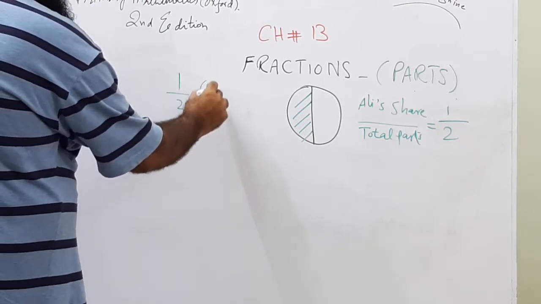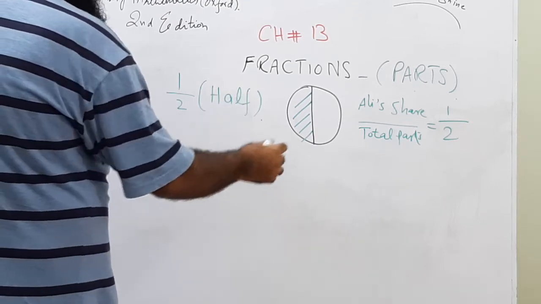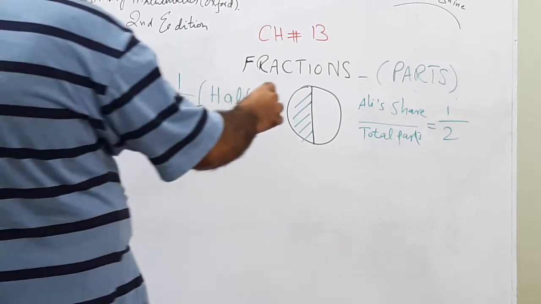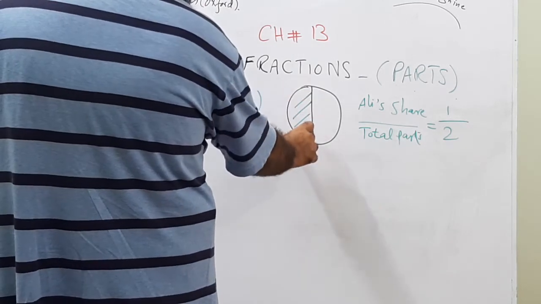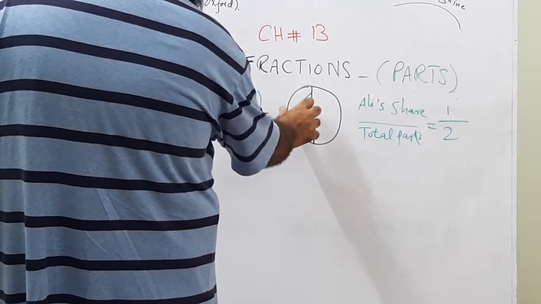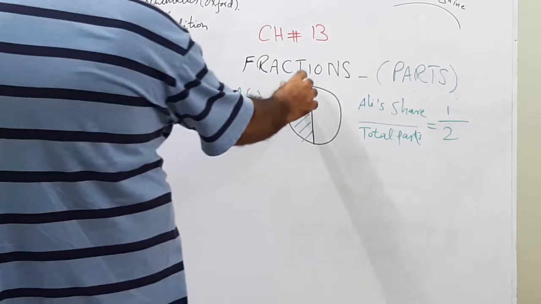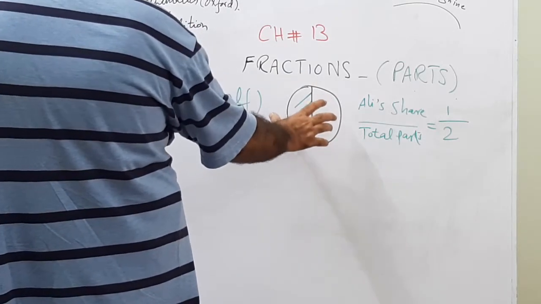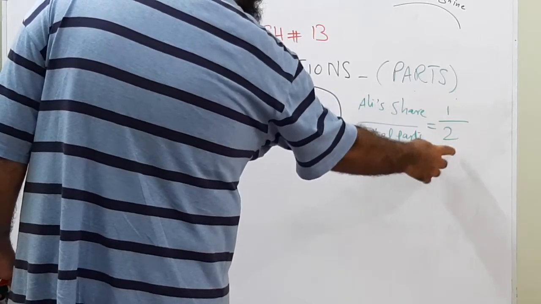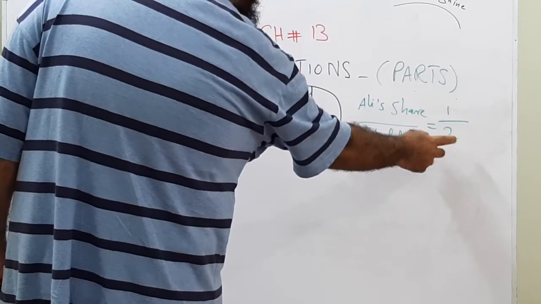So always remember that 1/2 is also known as half. He got half of the pizza or half of the cake. These are two equal parts, this and this. If anyone gets one part out of two equal parts, we say he got 1/2. 1 is his share and 2 is total parts. Always total parts will be in the denominator.